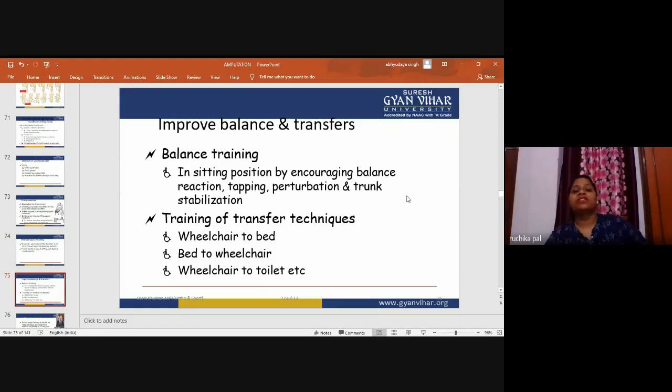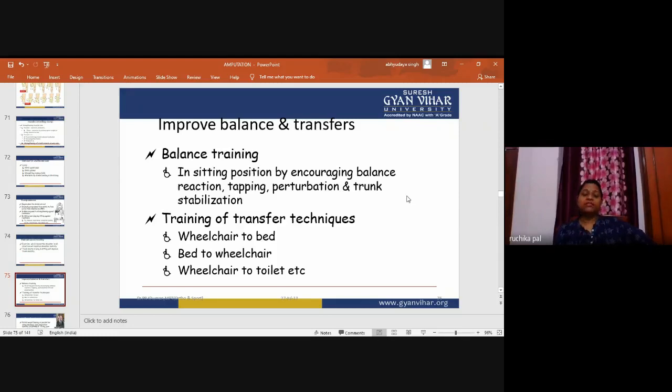Improve balance and transfers. Yes, balance training should be done in the sitting position by encouraging balance reactions, tapping, perturbation, and trunk stabilization. These are the exercises for balance reactions, balance training, and training of transfer techniques. The patient will transfer from wheelchair to bed, bed to wheelchair, wheelchair to toilet, etc. These are the training of the transfer techniques.